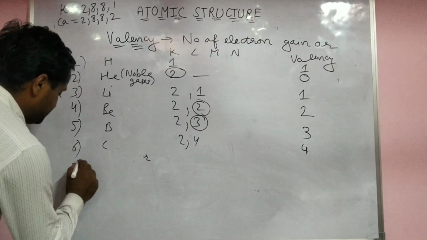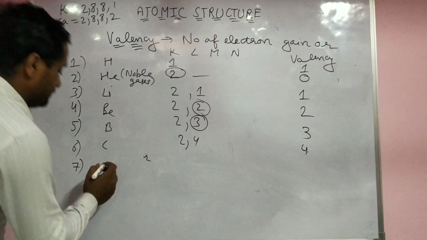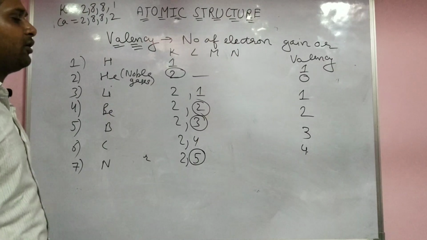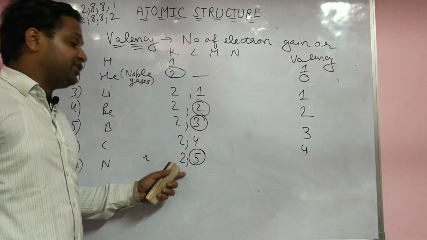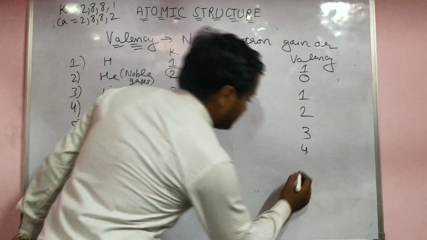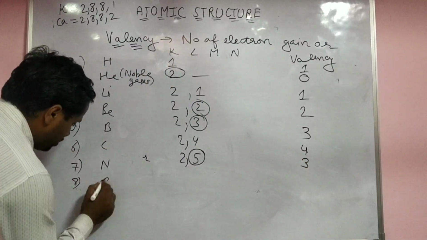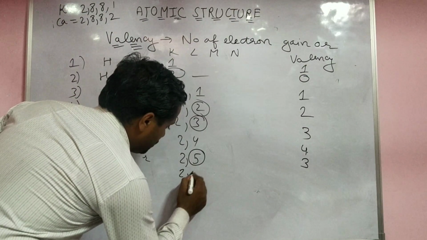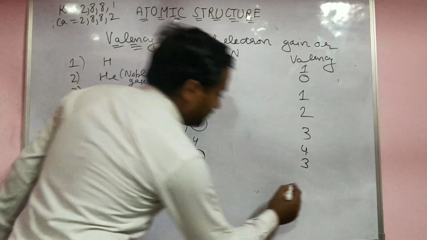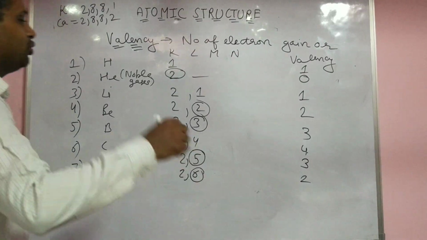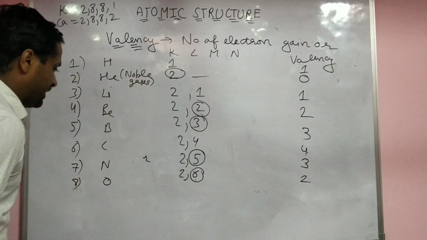Yes, 7. Nitrogen. Yes, 2, 5. Here they want 3 electrons to complete the octet. Gain 3 is easier, lose 5 is easy. Yes, gain 3. Valency is 3. Yes, oxygen 2, 6. So their valency is 2 because they want 2 electrons to complete there. Yes, to lose 6 electrons is easier, to gain 2 electrons is easy.